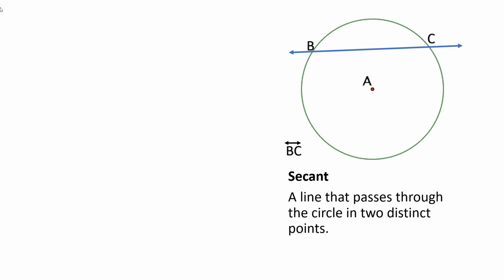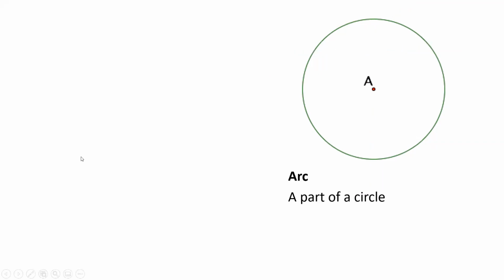Let's continue. And ang pagsusulat po natin, it's a line BC with 2 arrowheads. Okay. Then we have arc. When we talk about arc, it's a part of a circle. Ibig sabihin, tumapyas lang kayo ng parte ng isang circle, ang tawag po natin doon ay arc. So example, we have BD, we have arc BD. Okay? So from point B to point D, that is an arc. Basta hindi kompletong circle, that is what we call an arc.